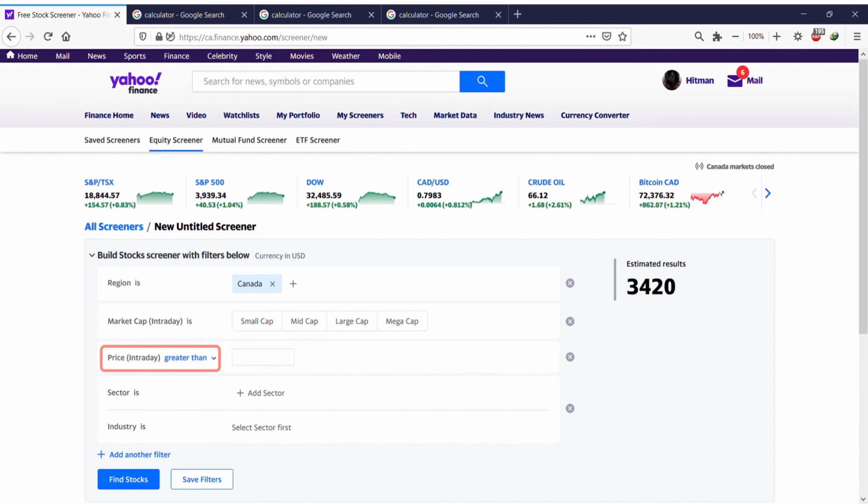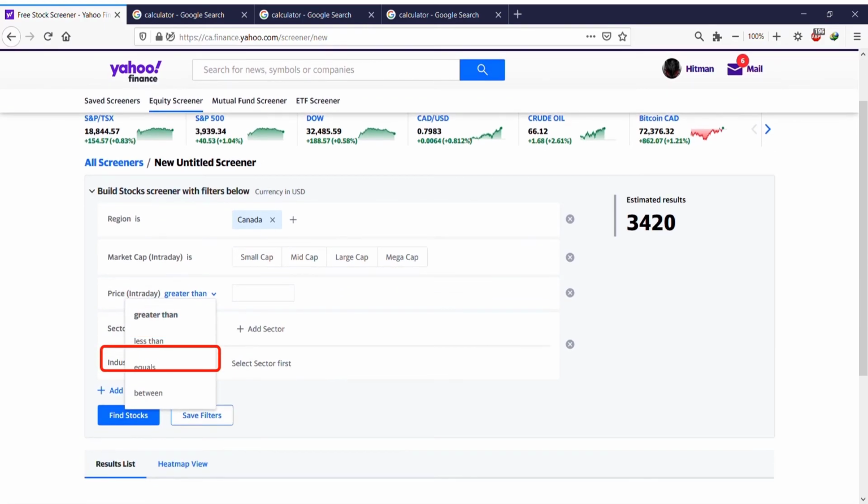You can also determine the price. If you click on the price, you can say less than, greater than an amount. So for example, you can say all the stocks above $1. Less than means all the stocks below that particular number. Let's say below $1. Equals means only show me the stocks that equal $1, nothing more, nothing less. And between, you can say, for example, stocks from $1 to $5. So let's choose less than $1.